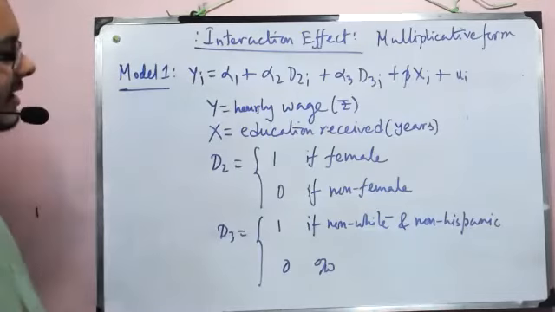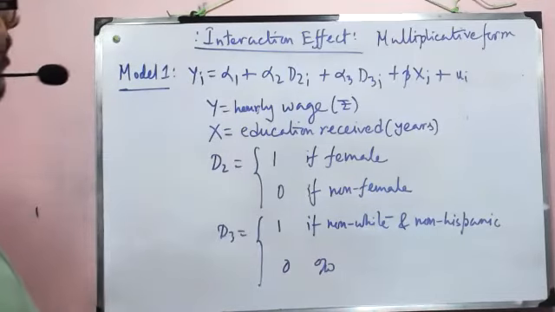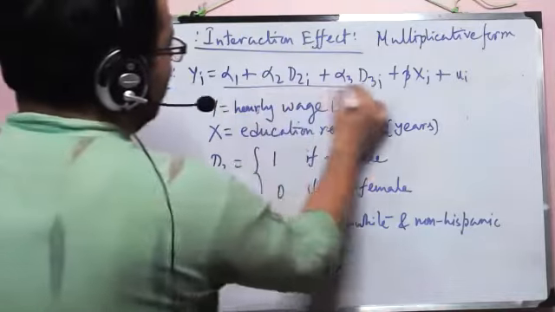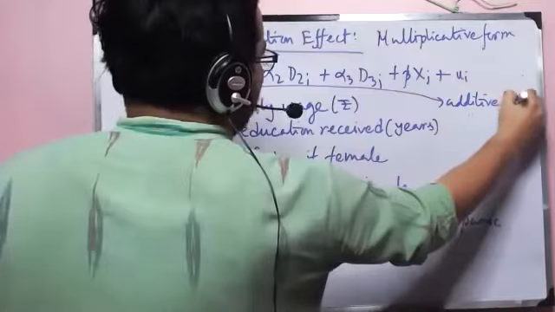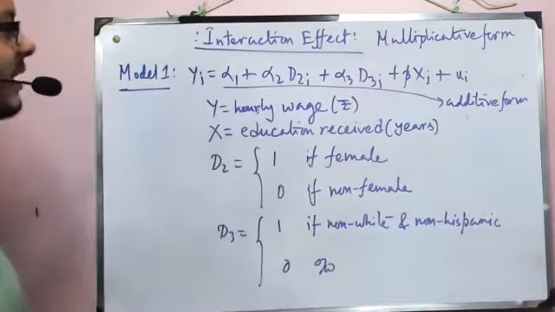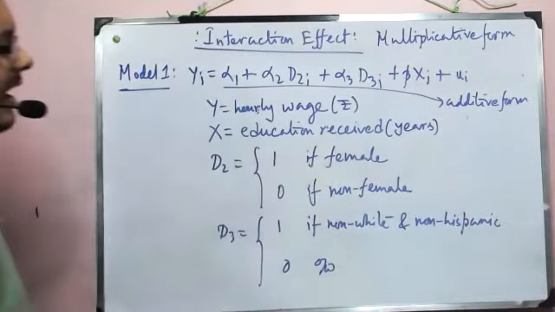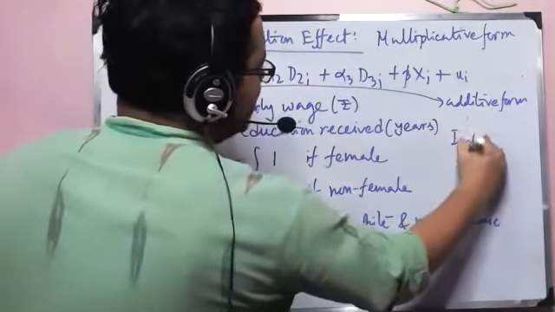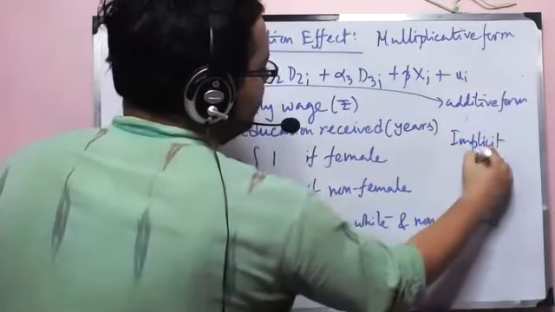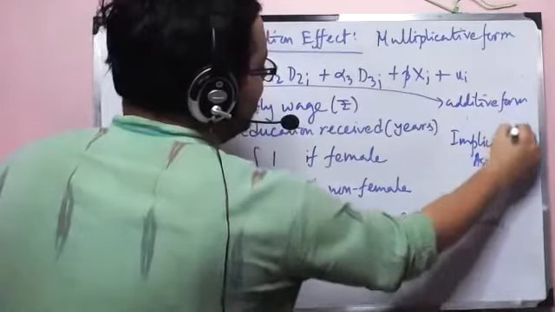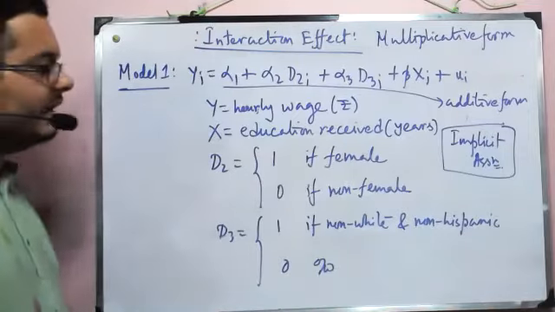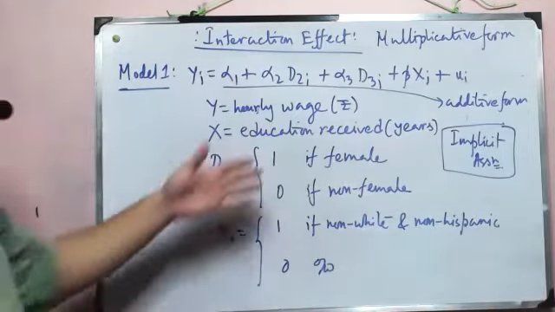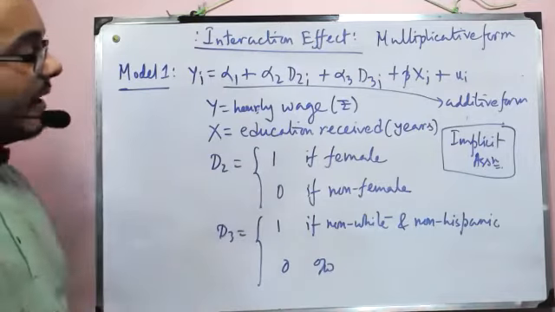Now this model doesn't have any interaction dummy; obviously all the terms are in additive form. What is the problem here? Apparently there is no problem, but the only thing is that we have made an implicit assumption here regarding the difference of wages with respect to gender and race.